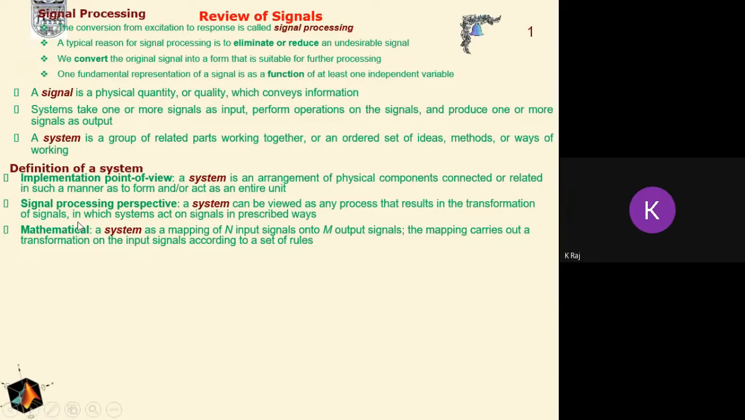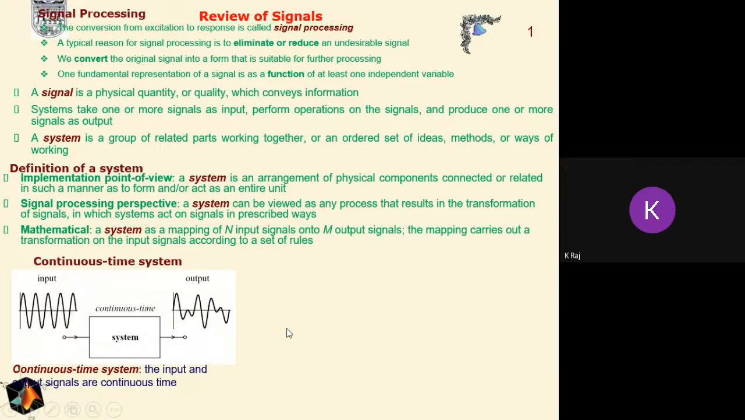From the signal processing perspective, a system can be viewed as any process that results in the transformation of signals, in which systems act on signals in prescribed ways. Mathematically, we can define a system as a mapping of n input signals onto m output signals. The mapping carries out a transformation on the input signals according to a set of rules.